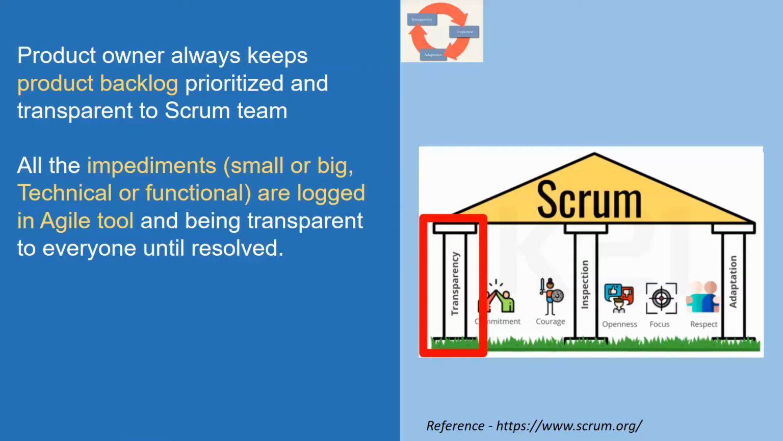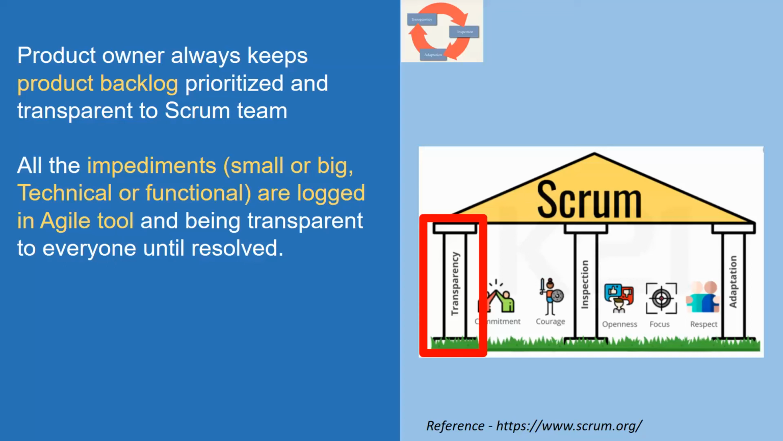Product owner always keeps product backlog prioritized and transparent to the Scrum team. So that's one of the examples of being transparent. That product backlog is available and transparent to the complete Scrum team. All the impediments, small or big, technical or functional, are logged in the Agile tool and are transparent to everyone